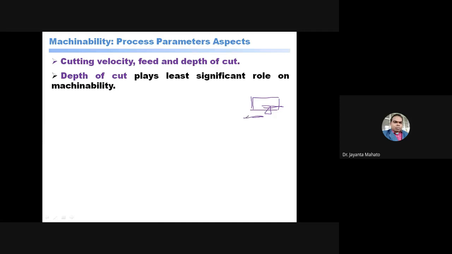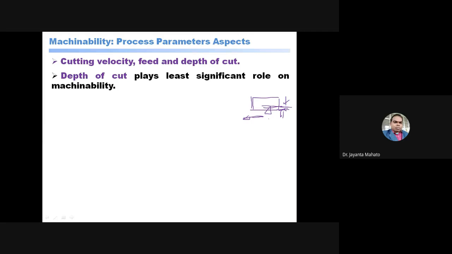If you are decreasing the feed, that means the traveling of the tool. This is the feed, millimeter per revolution traveling of the tool. And depth of cut is how much depth you are giving for cutting or removing the material. So this is the depth of cut. If you give more depth of cut, there may be chances of getting a rough surface.